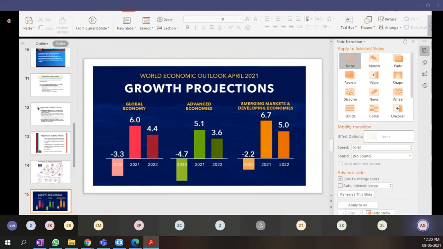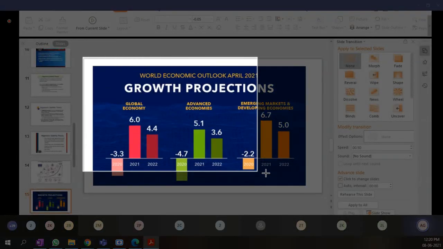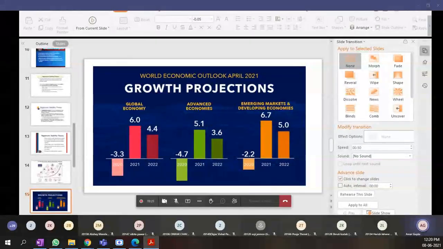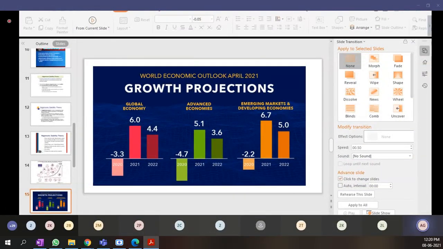So this is the projection according to the World Economic Outlook. In the April month they had published a report, and according to that report, if you see, in 2020 there was a depression, there was a recession, and the global economy went down to minus 3.3%.